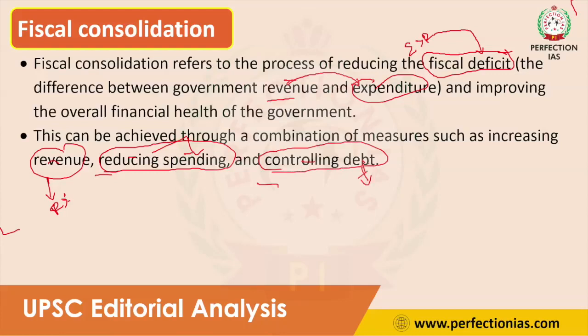If the government has a lot of external or internal debt, it has to pay interest on that debt also. So by increasing revenue, reducing expenditure and controlling debt, the government can reduce its fiscal deficit and do fiscal consolidation. This is the basic concept of fiscal consolidation.